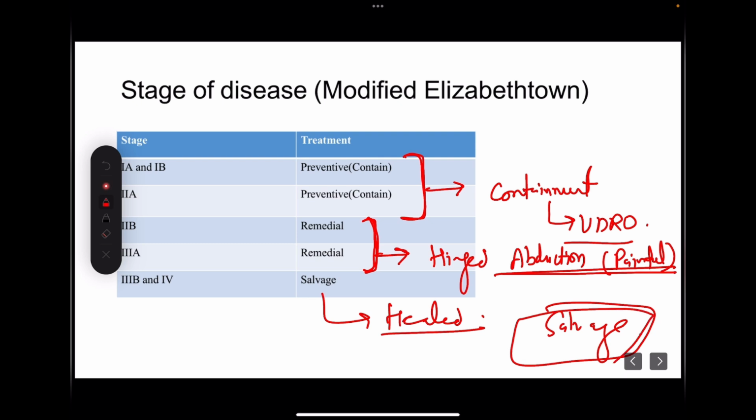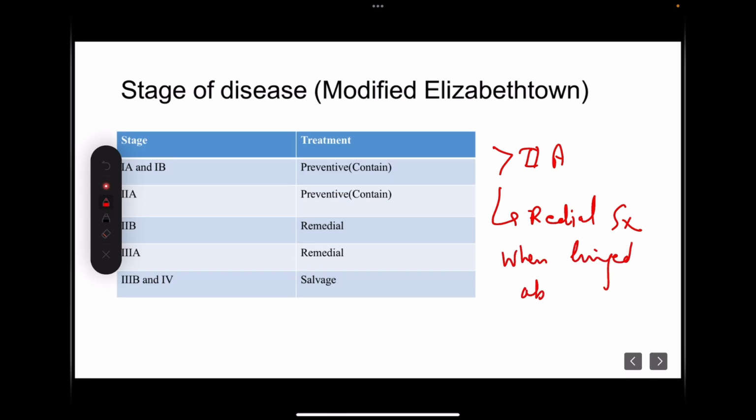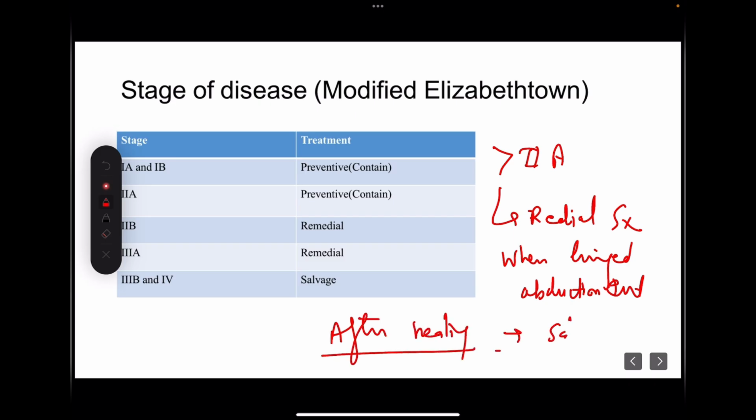So up to stage 2A, depending upon the age of the patient and whether the extrusion was present or not, Benjamin Joseph decided what should be done. After 2A, remedial surgeries should be done when hinged abduction is present. And after healing, we are left with only salvage procedures.